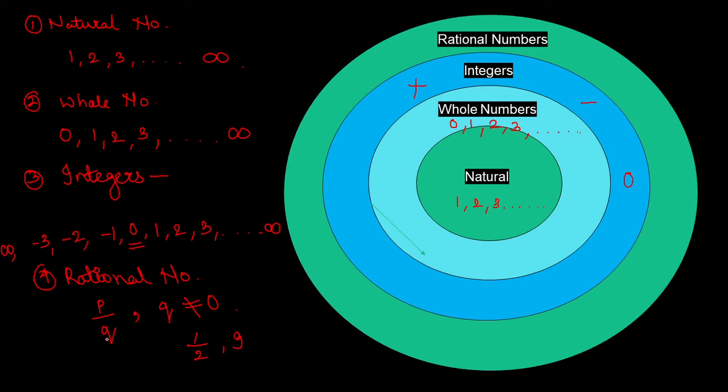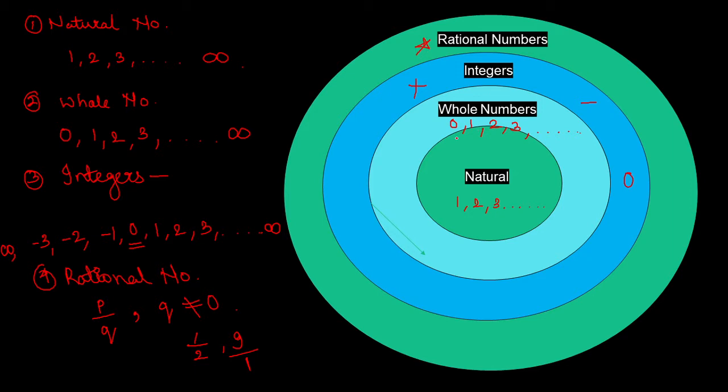You said it should be in the form of a fraction, but 9 is just a single digit. It is just a numerator. Where is its denominator? But children, see, if nothing is there, it will have a denominator of 1. So any whole number or any natural number or any integer is a rational number.